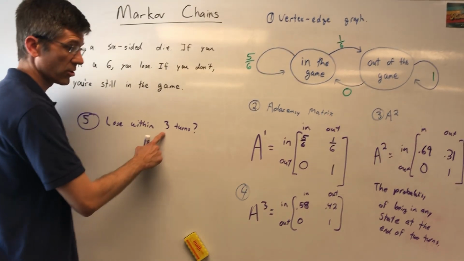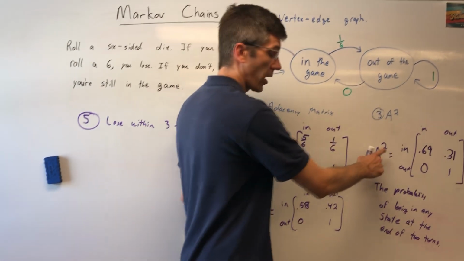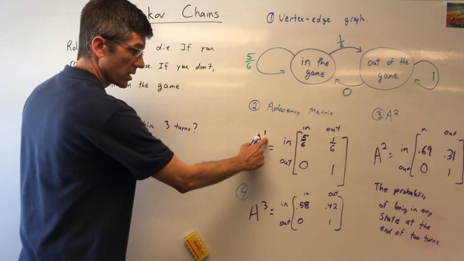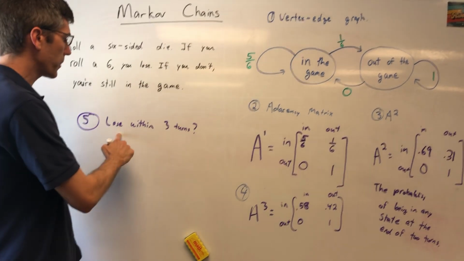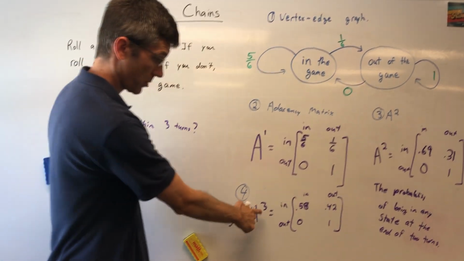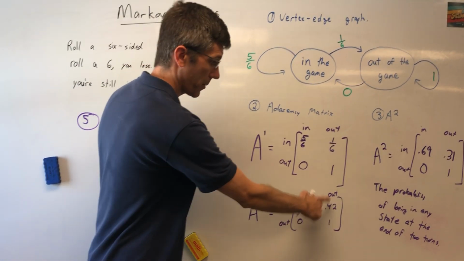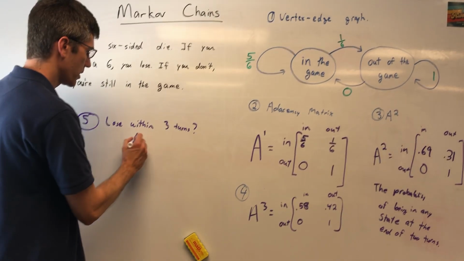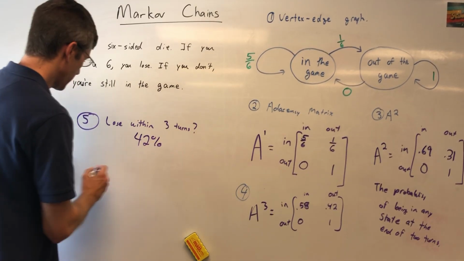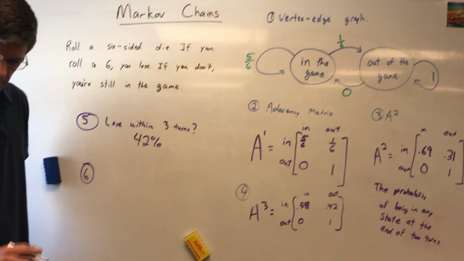If this would have said 2, I'd be dealing with a squared. If I would have said 1, I'd be dealing with a to the first. Really important. All right? That's where exponents come in handy. The probability that I lose within 3 turns, I was in the game, now I'm out, 0.42. So losing meaning you're out of the game. So 42%.